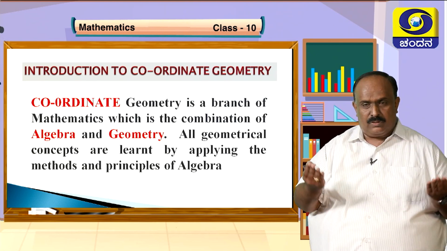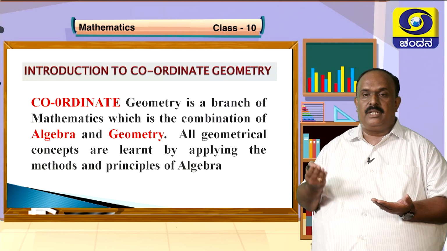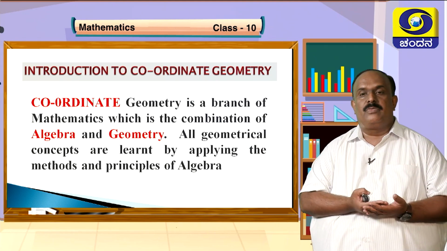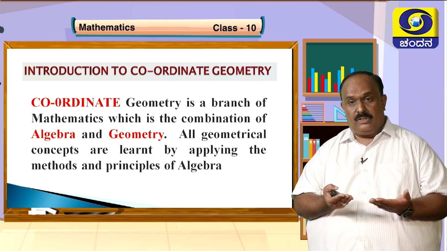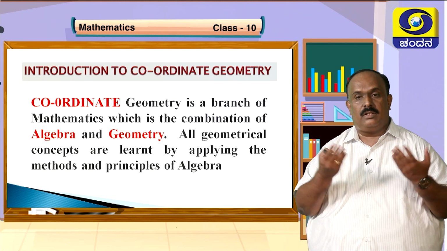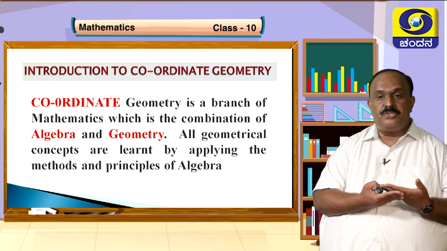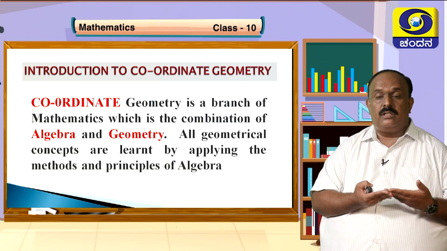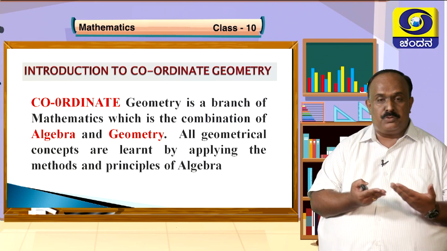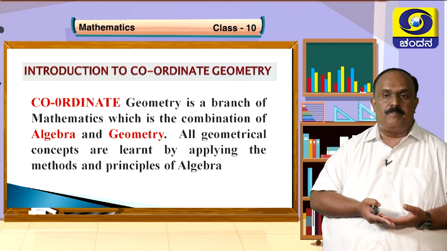All geometrical concepts you know are learnt by applying the methods of algebra. So algebra will help us to know all the learnt concepts of geometry, and these two combine together to give us a new branch of mathematics called coordinate geometry.